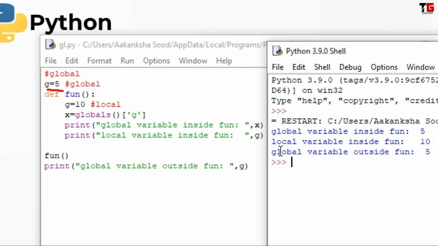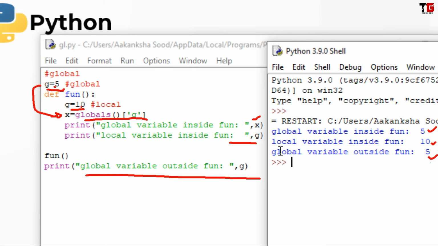Let's see. This is global variable g equal to 5. We defined a function. Inside the function, g equal to 10 is a local variable. I got the value of global variable g stored in x. So x will have the value of this g. Then I displayed x, so I got 5. Then I displayed the local variable g. Local variable g is 10. So I got 10. Then outside the function I printed the global variable, this g. So I got 5 again.